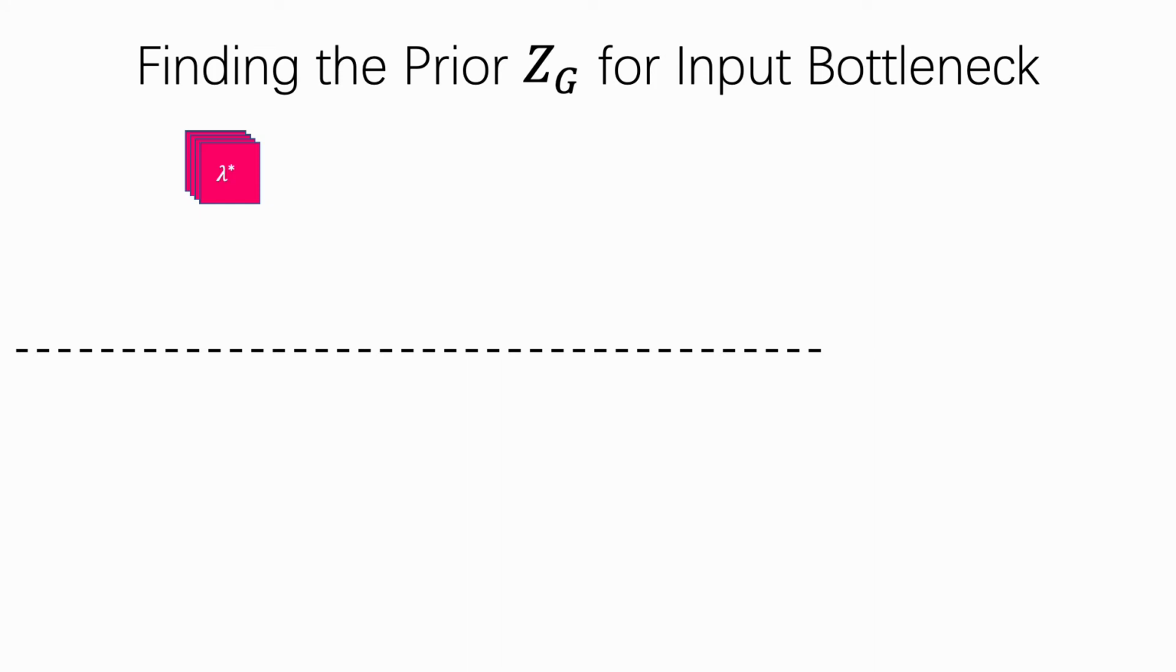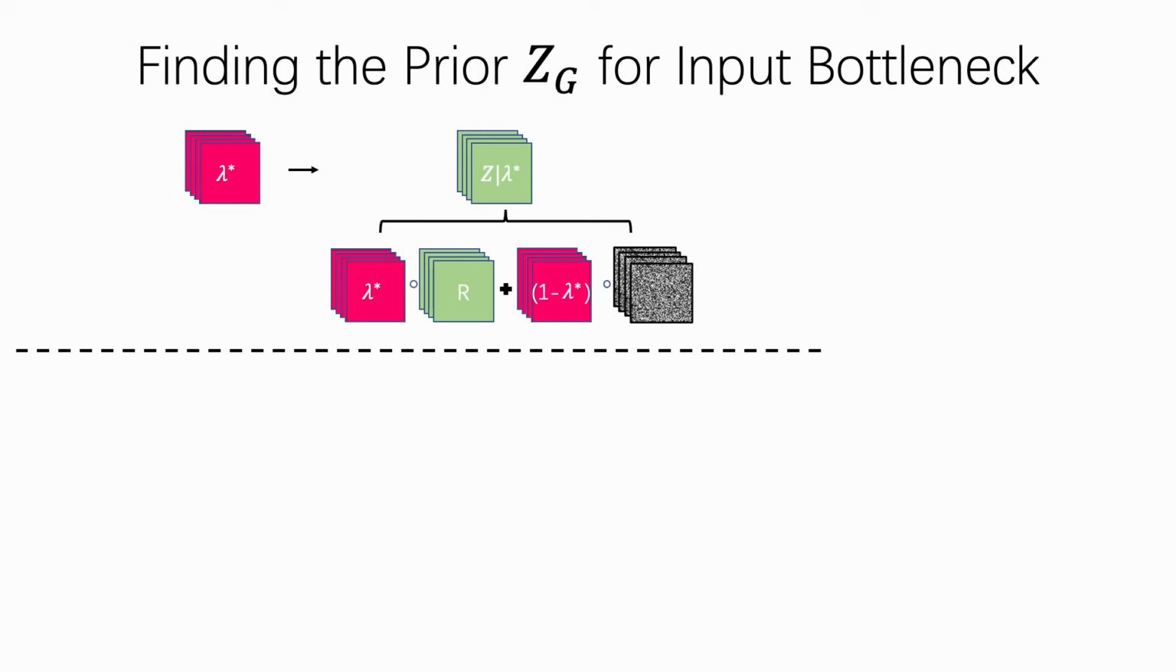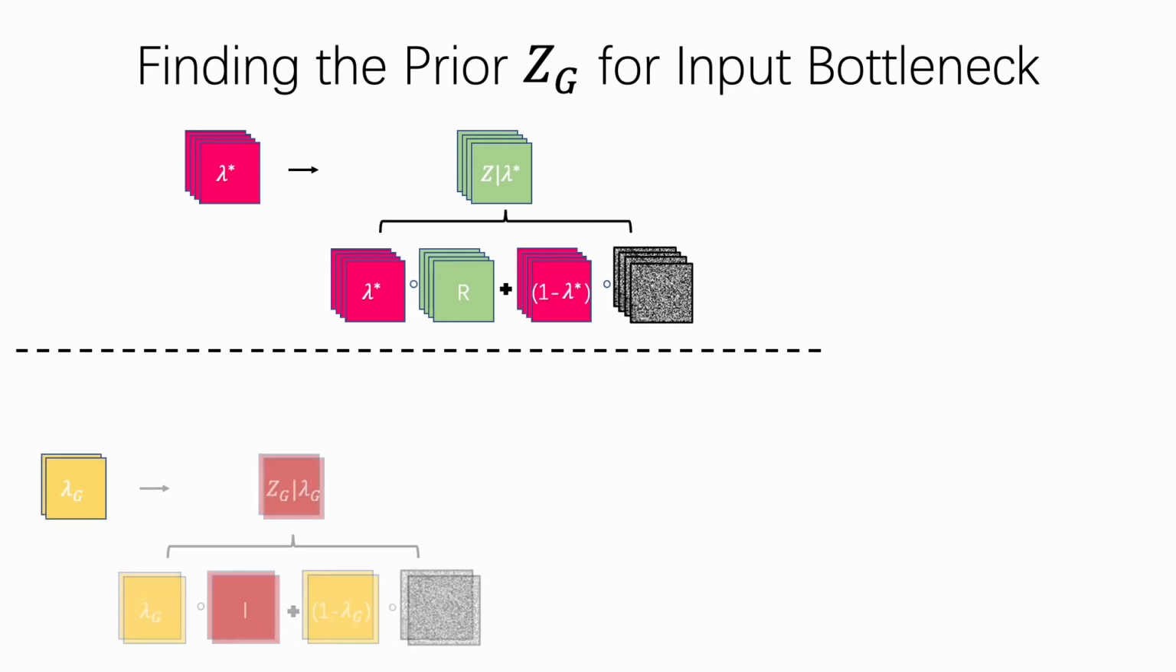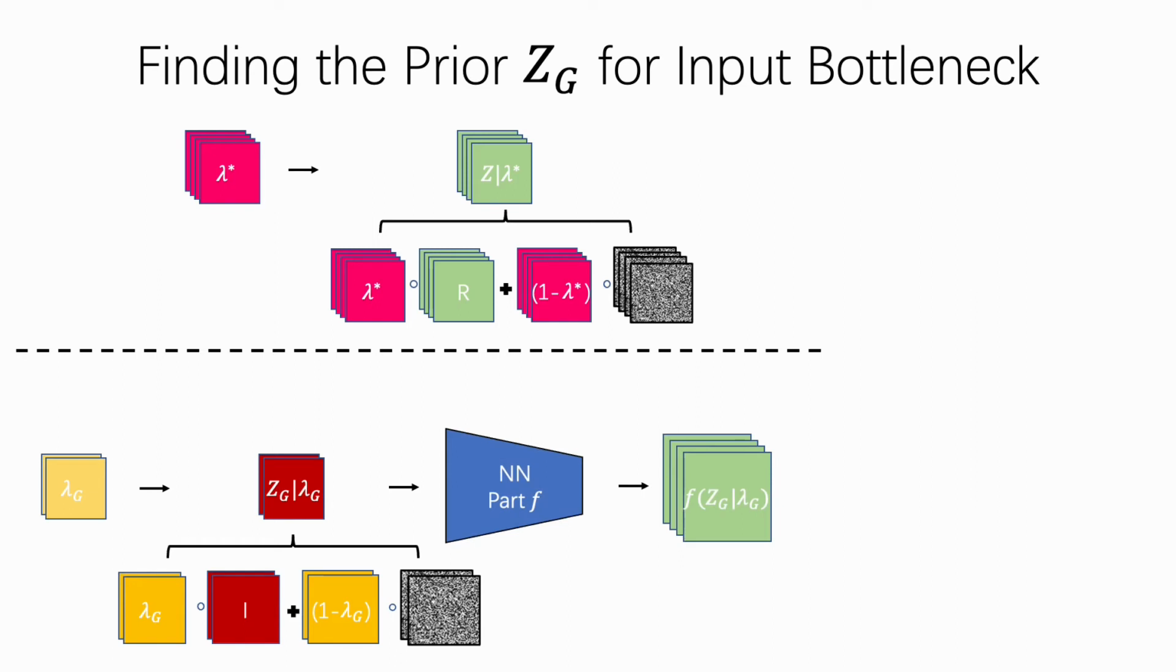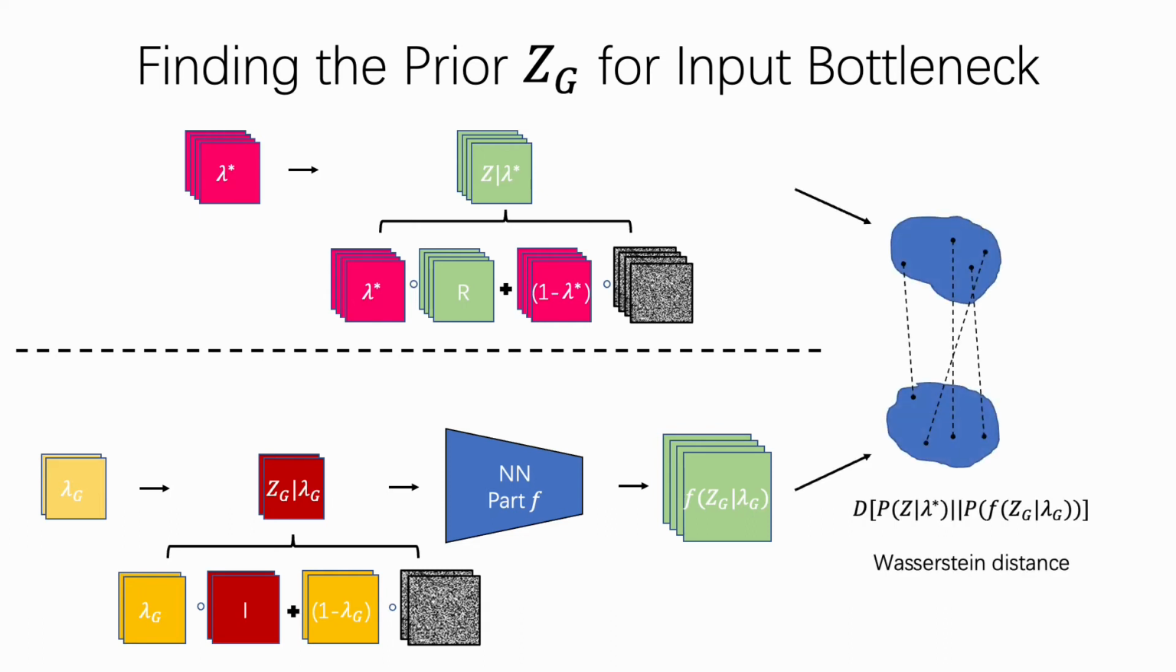Now we get into details of finding the input variable ZG. We search for an input variable that minimizes the distance between the distribution of latent variable Z star and the distribution of the hidden representations when the input bottleneck ZG is applied. In this work, we use Wasserstein distance, and we employ a generative adversarial scheme to minimize the distance. The parameters of the variable ZG are the learnable parameters of our generative model.